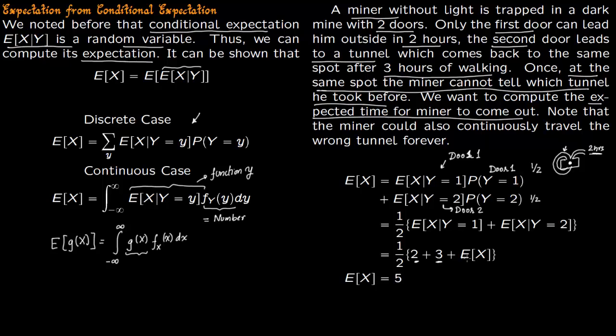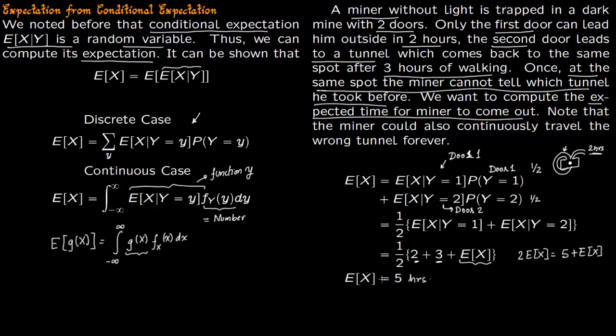So 3 hours plus, now again we have to start from scratch. Again you have to compute the expected time for him to come out, because once he is here you're back to square one. He could choose either of these doors. You solve this equation, so you get 2 expectation of x is equal to 5 plus expectation of x. So expectation of x comes out to be 5 hours.